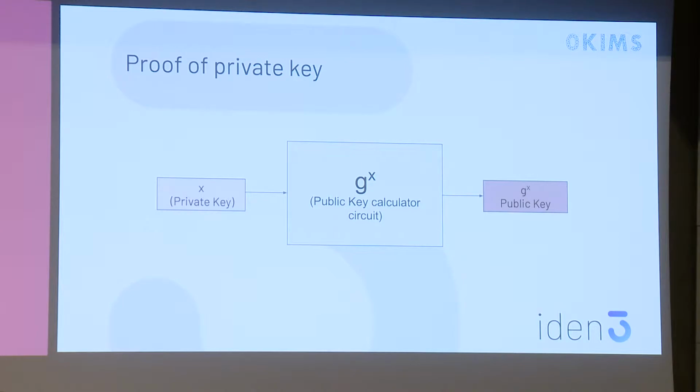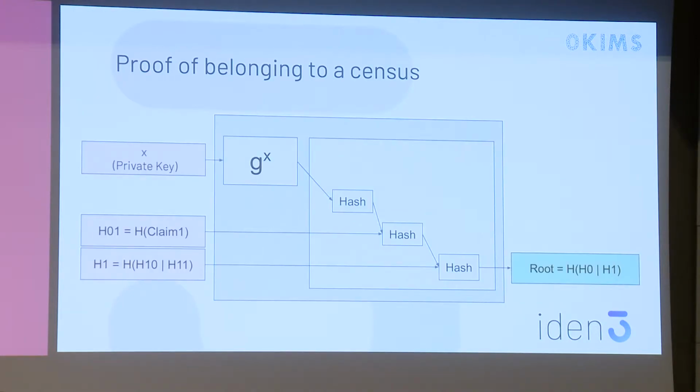But what happens when we put these two circuits together? In this case, we have a more interesting circuit. Here imagine that as an input, we have our private key, we compute the public key, which is also private, because it's internally in the circuit, okay?